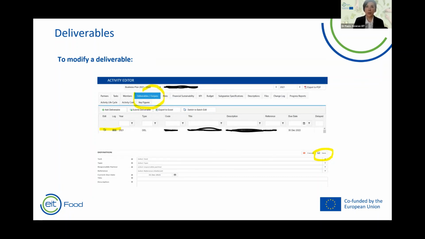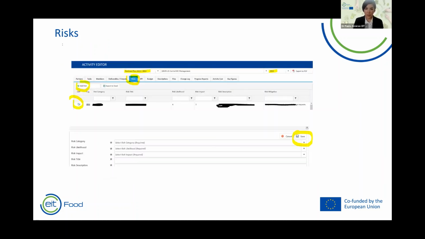If you would like to modify outputs, you just follow the same path that we have just explained for deliverables. And finally, on risks, if you are going to modify the risks, you have to select Business Plan 2021-2022, select tab risks, and click on Add Risk or on Edit Risk to modify it. After that, please click Save.